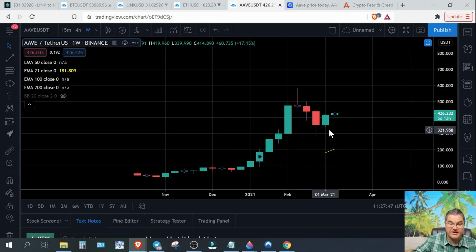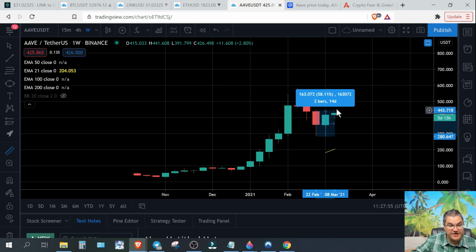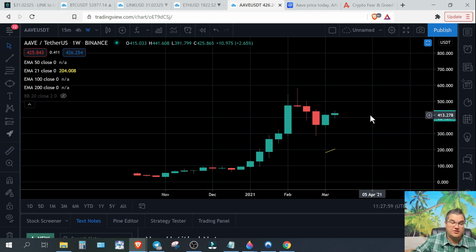In a bull market, that's usually about max. So we've currently moved back up much higher than that, right? We're already 57% back up from that bottom. So maybe we're continuing this move.